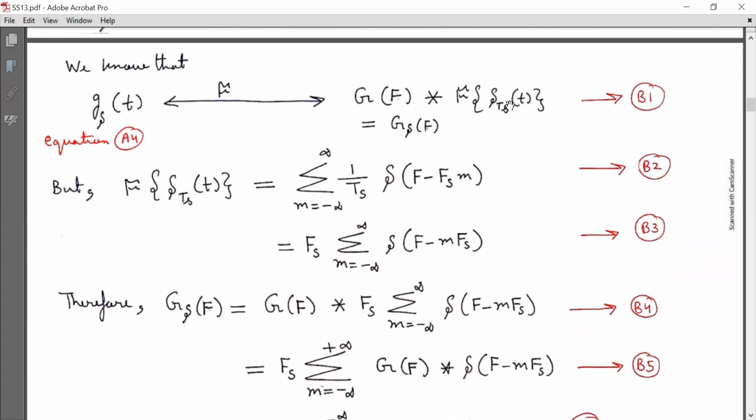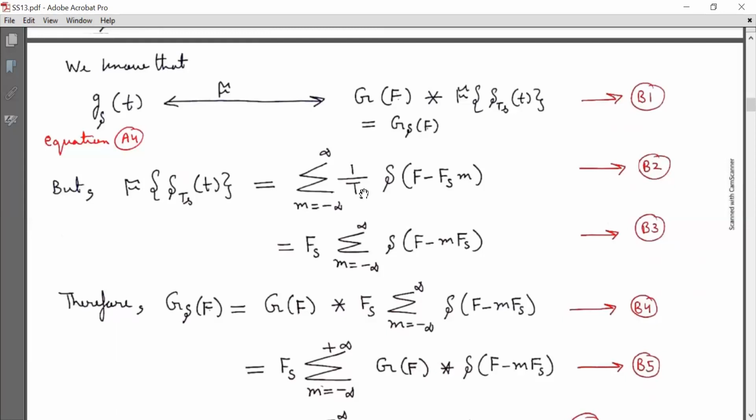Now we are concerned with the CTFT of delta_Ts(t), which we solved in the previous lecture. Taking the result from that, the CTFT of delta_Ts(t) is equal to summation m running from minus infinity to infinity, 1 by Ts delta(f minus m Fs). Mark it as equation B2.